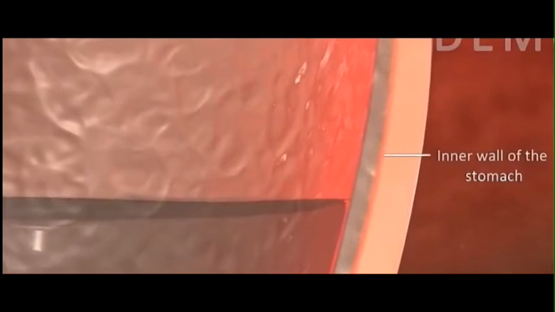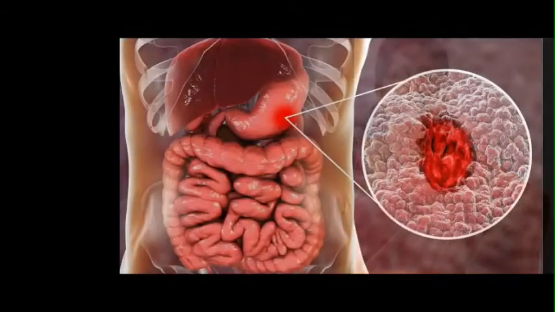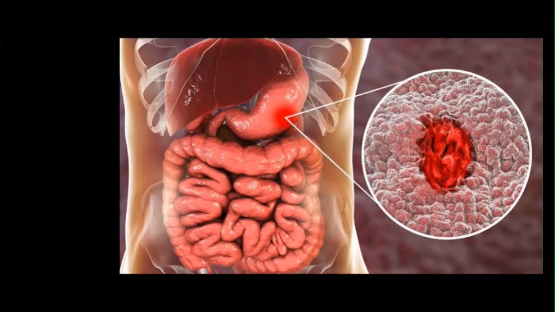Mucus is a thick layer lining the walls of the stomach. It protects the stomach wall, so that the walls are not damaged by the HCl. Sometimes the mucus layers are degenerated or spoiled. Then we feel some burning sensation in the stomach. It may lead to lesions in the stomach which are called ulcers.